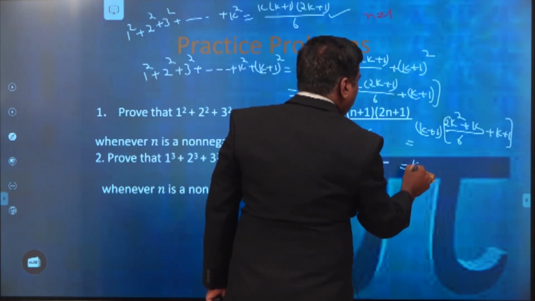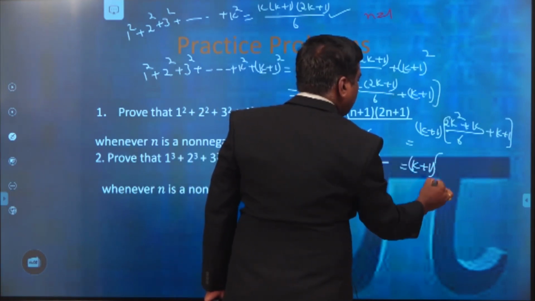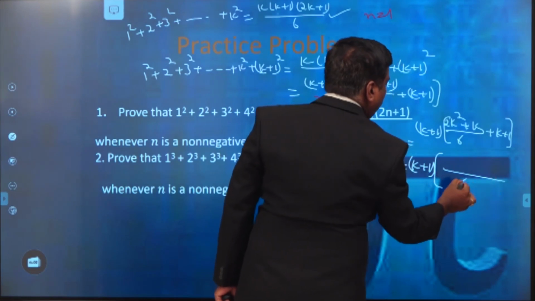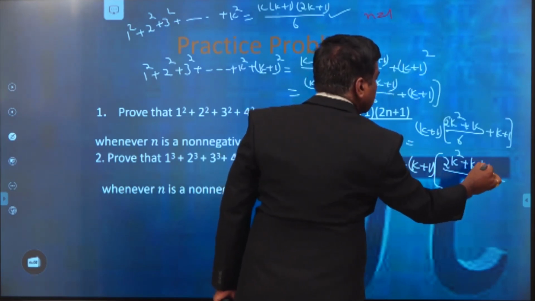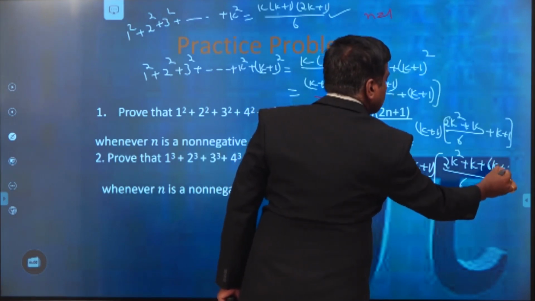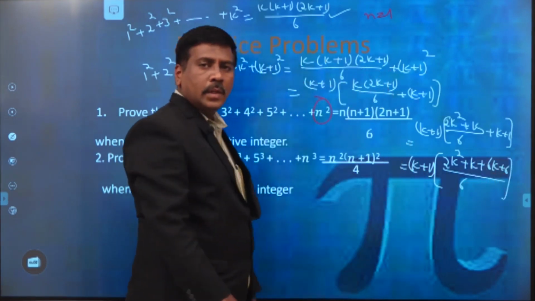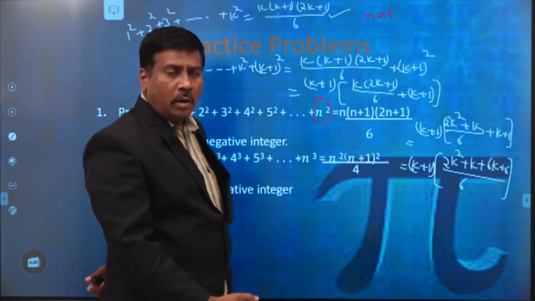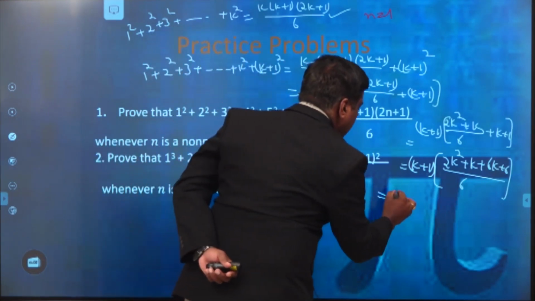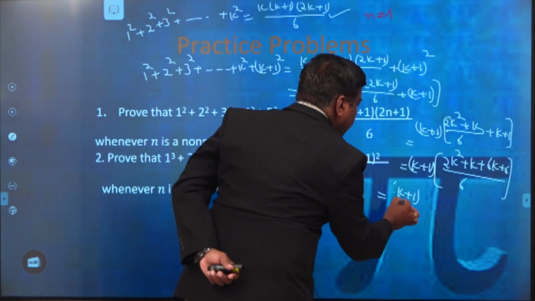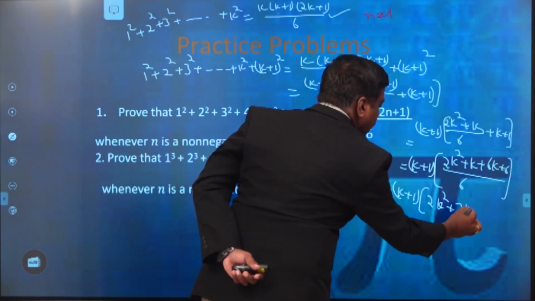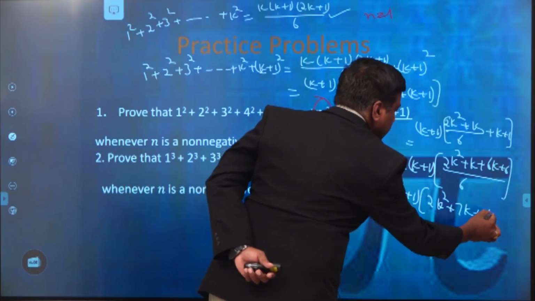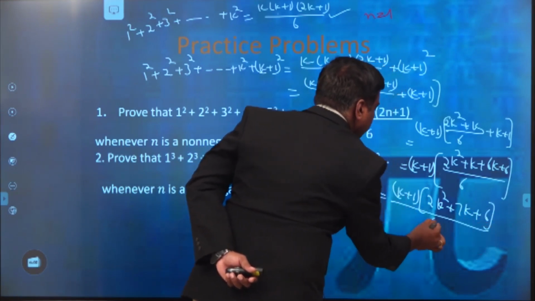So this is equal to k plus 1 into, taking 6 as common, 2k square plus k plus 6k plus 6. Isn't it? Then this is equal to k plus 1 into 2k square plus 7k plus 6 by 6.